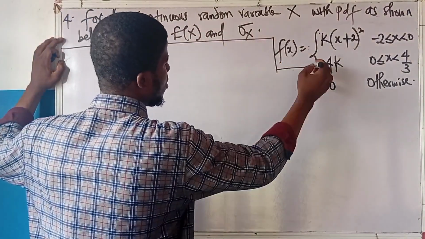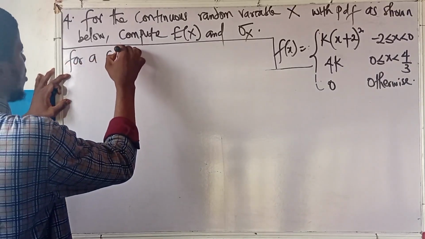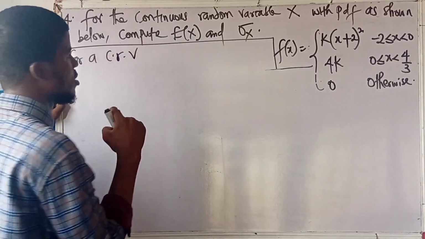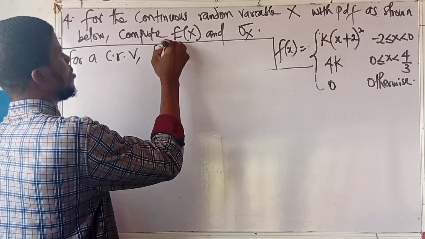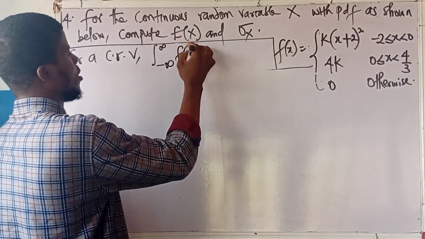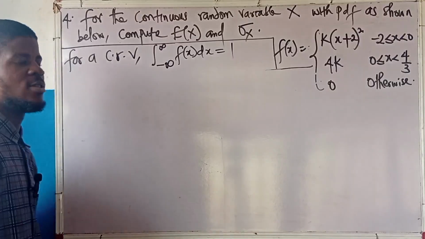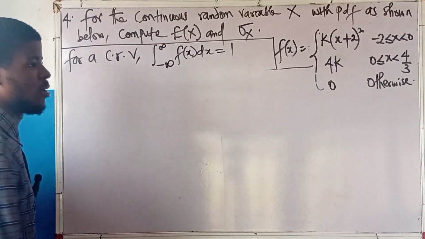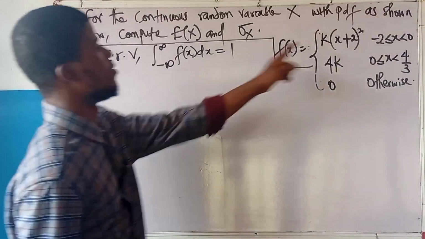Look at it. For a continuous random variable, let me use this CRV. The integral from minus infinity to infinity of f of x dx equal to 1. That's the density function. It is a property of continuous random variable. So I'm going to add up everything here.